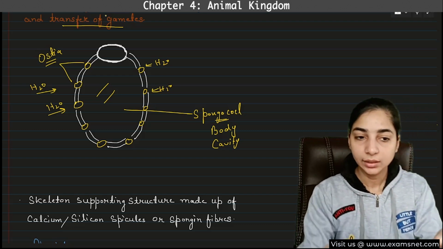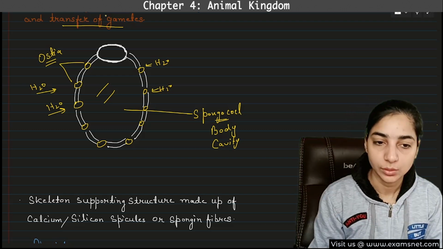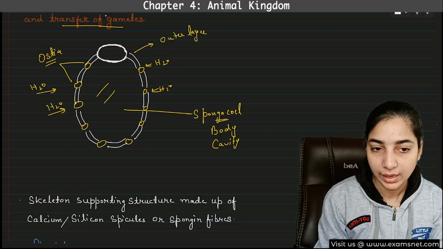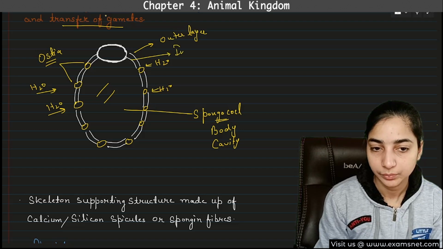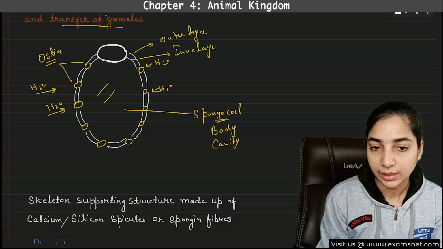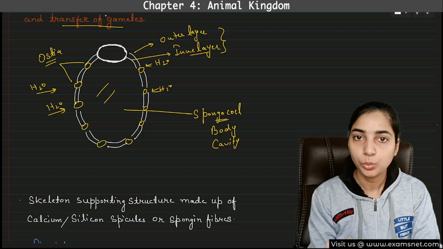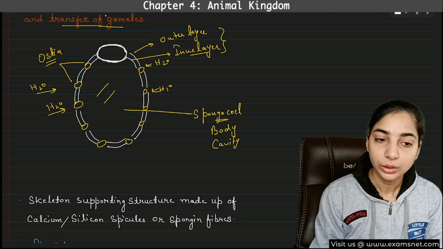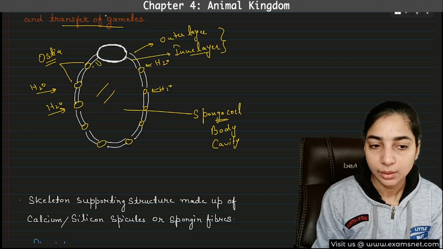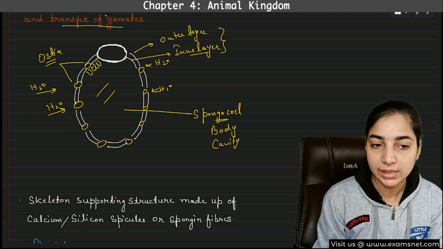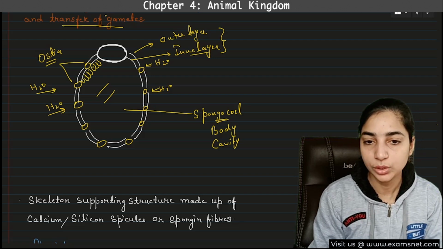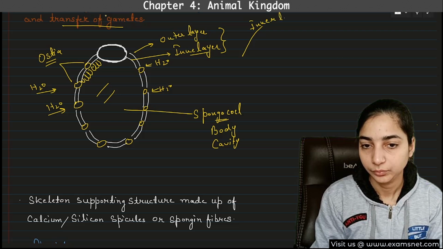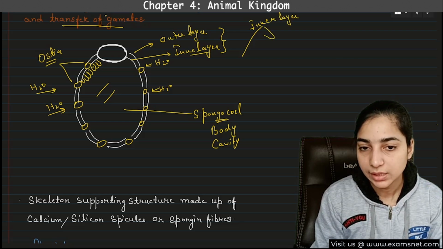Here you can see that the body has two different layers. This is the outer layer. And below this, there is an inner layer. So again, it is important to note that the body of the poriferan is made up of two different layers, outer layer and inner layer. Now this inner layer will contain some cells. Suppose this is the inner layer of the body, and some cells are present like this.